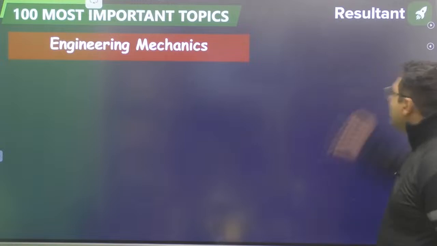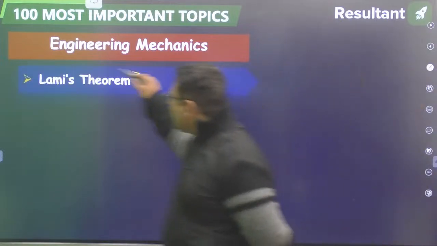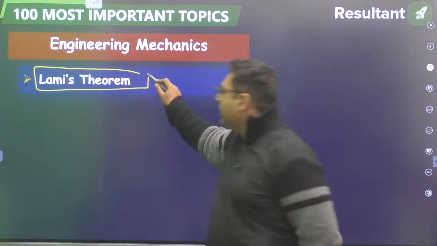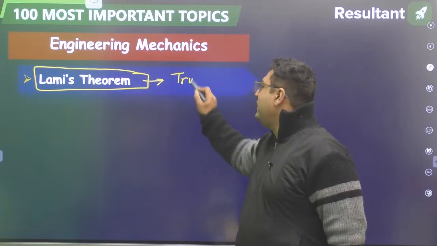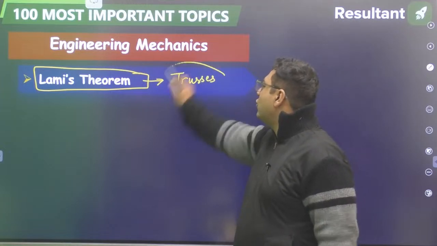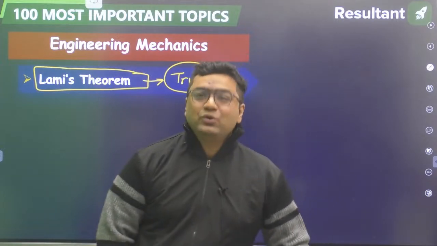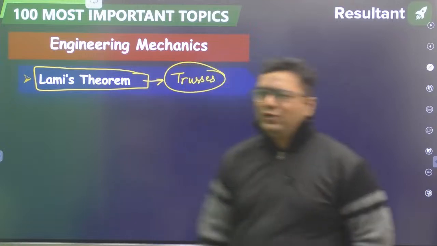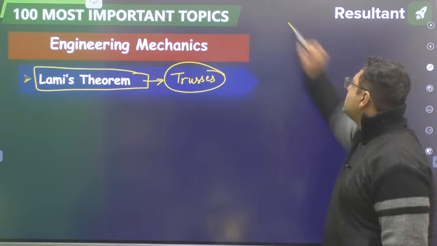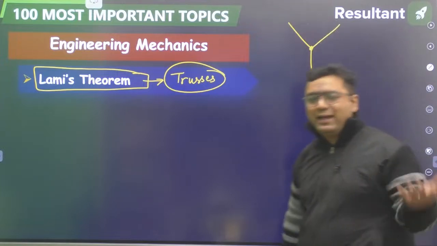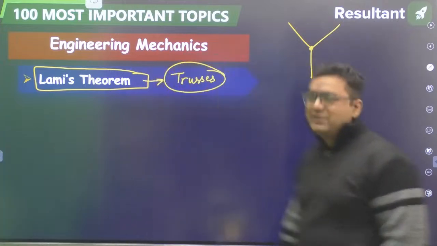From engineering mechanics, my dear, first of all, Lami's theorem. This is the topic from which questions are coming again and again. Even if a question is coming from trusses, you will find that 40 to 50% of the time that question can be done using Lami's theorem very easily. I feel you would be aware of Lami's theorem, right? When you have three members and bodies are in equilibrium, you apply F1 by sine alpha, F2 by sine beta, the same Lami's theorem. So this is the first thing.